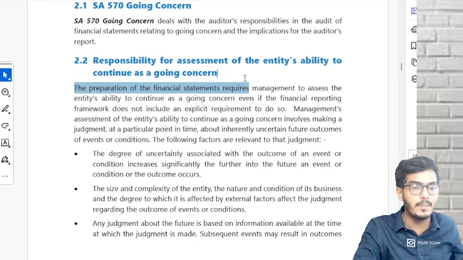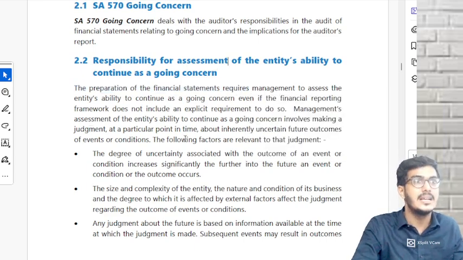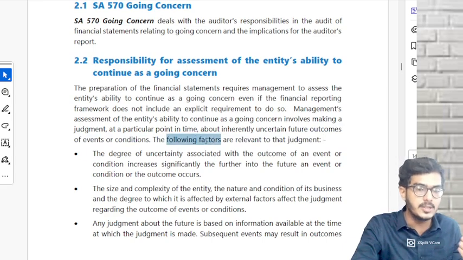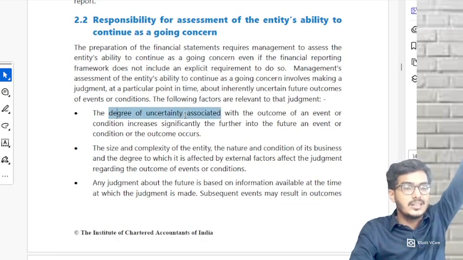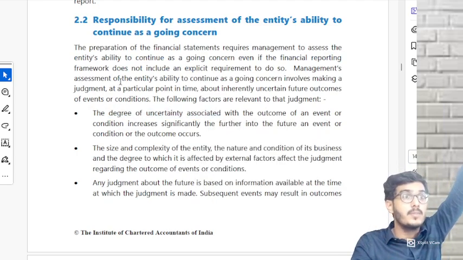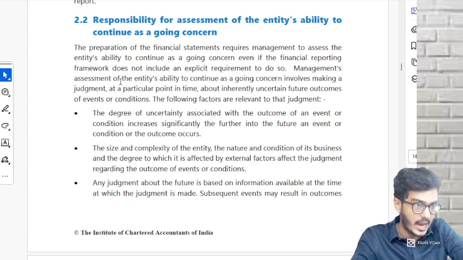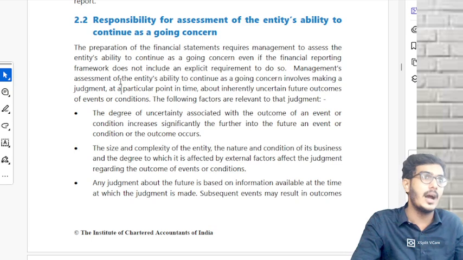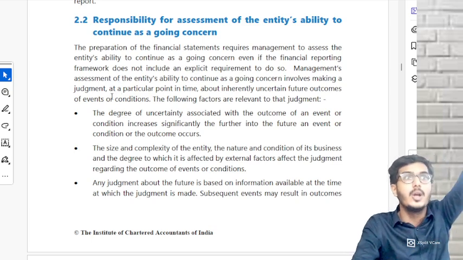First point, management's responsibility. It is management's responsibility to make the going concern assumption. That judgment which they are making is based on various factors. What are those factors? First one, they have to consider the degree of uncertainty regarding any future event or outcome. If there is a big litigation on the company, they'll have to determine today whether tomorrow the outcome will be favorable or unfavorable. On that basis, they're going to check the going concern.